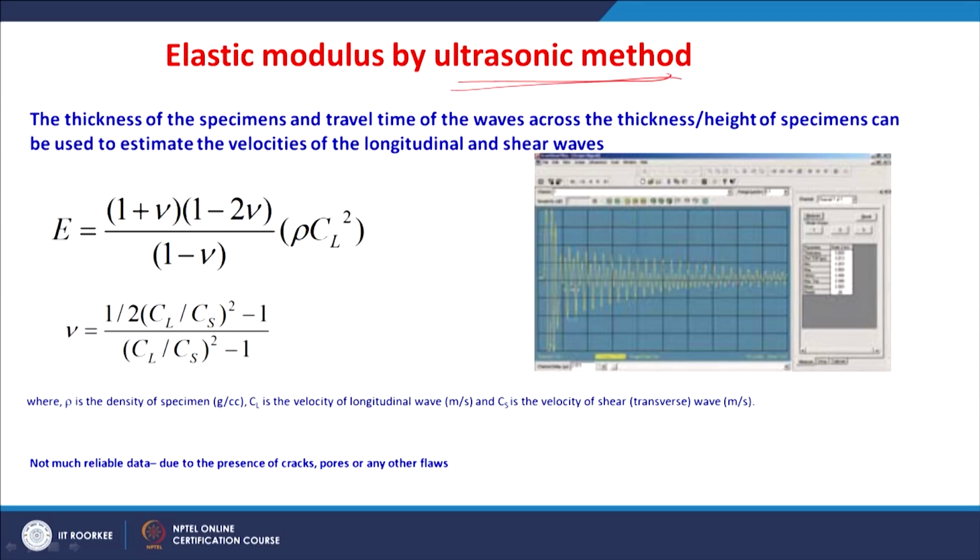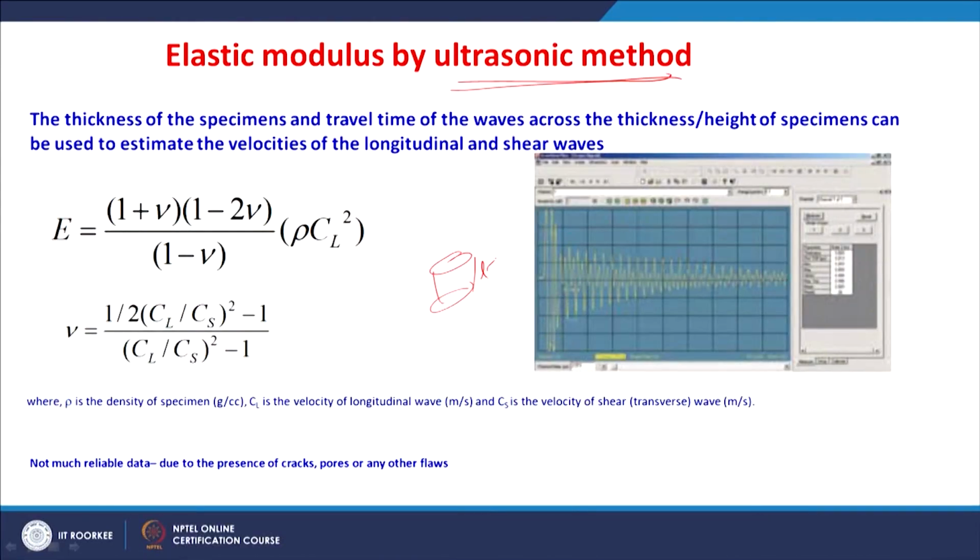There is one more method by which the elastic modulus is generally reported for ceramic materials, which is the ultrasonic method, right. What we do is take a specimen and send ultrasonic waves from one side of the specimen to the other side. You know the specimen thickness. You note down the time required for this wave to go and touch the other end of the specimen and come back, right. By using an oscilloscope you can determine the time. So, you know the thickness and you know the time.